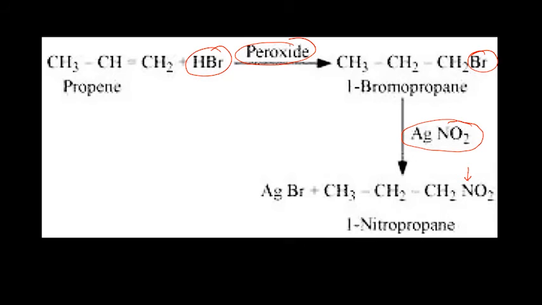NO2 is an ambident nucleophile. It can get attached either by oxygen or nitrogen. If reacted with AgNO2, nitrogen gets attached. Propene to 1-nitropropane. This is the conversion.